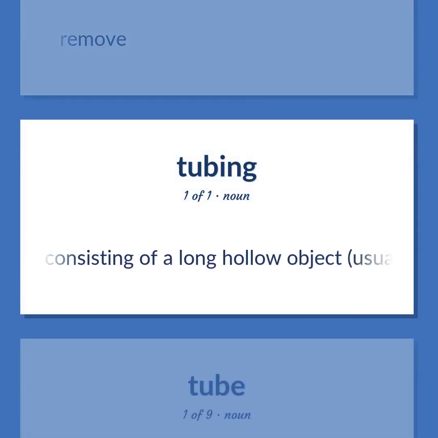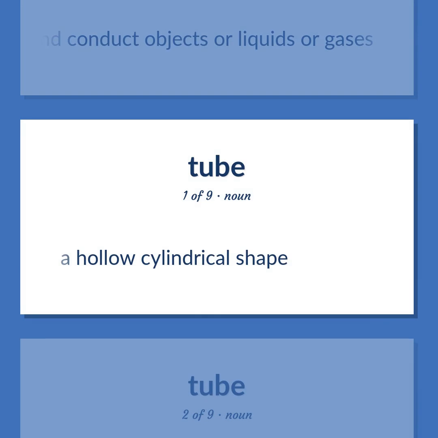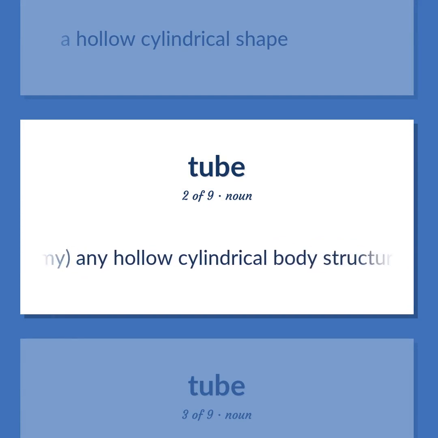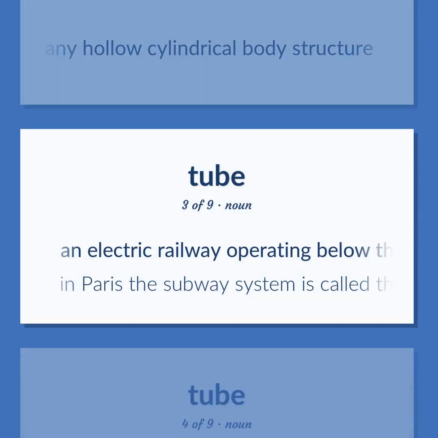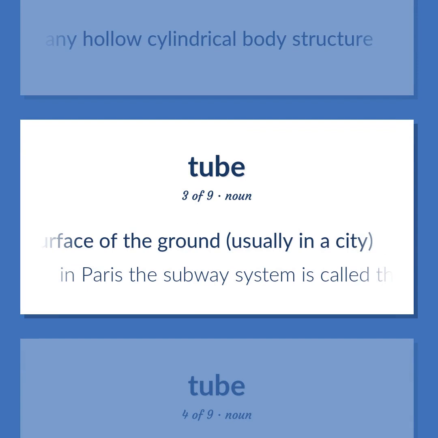Conduit consisting of a long hollow object, usually cylindrical, used to hold and conduct objects or liquids or gases. A hollow cylindrical shape. Anatomy. Any hollow cylindrical body structure. An electric railway operating below the surface of the ground, usually in a city. In Paris, the subway system is called the metro, and in London it is called the tube, or the underground.